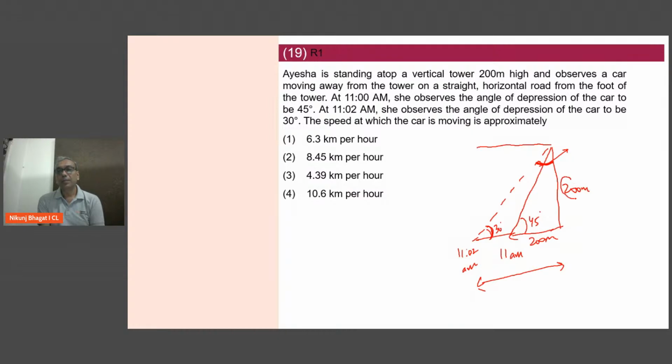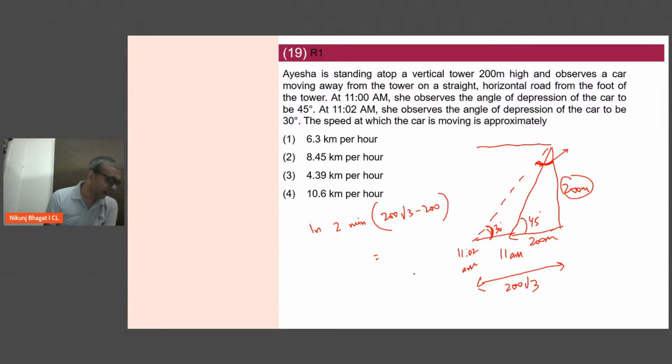If 200 meter is opposite 30 degree, then opposite 60 degree, it will be 200 root 3. Which means in 2 minutes, I have traveled 200 root 3 minus 200. If I calculate 200 root 3 minus 200, it roughly comes to approximately 146 meters. And this is in 2 minutes.